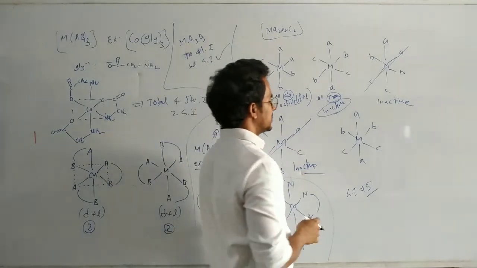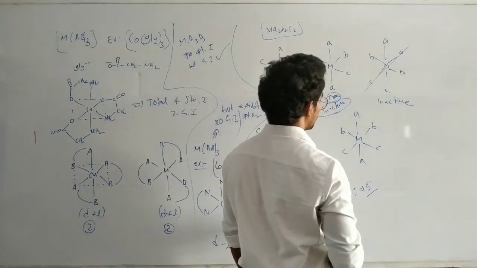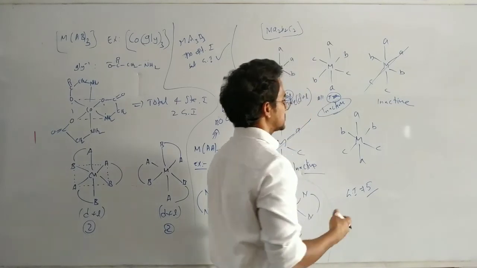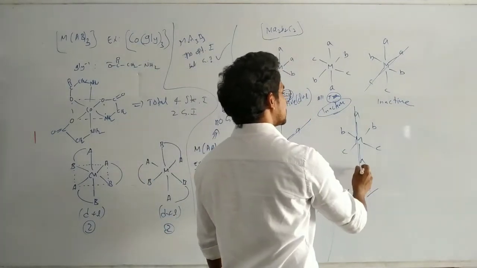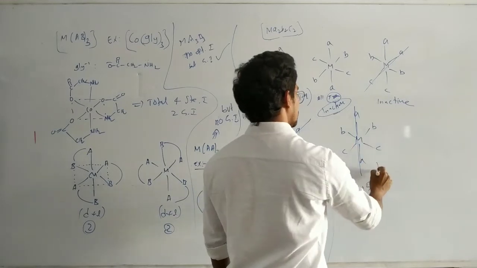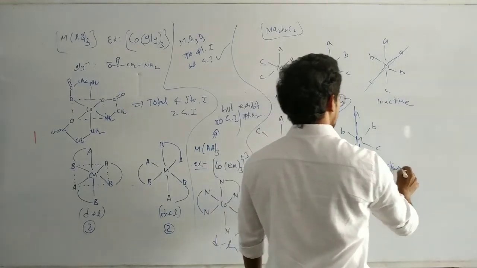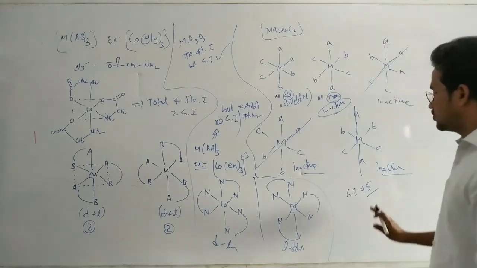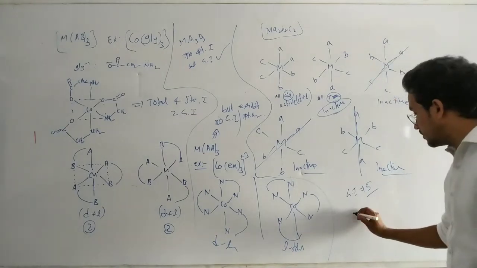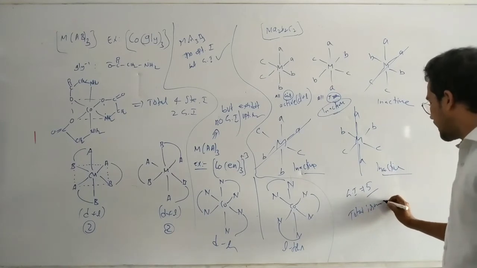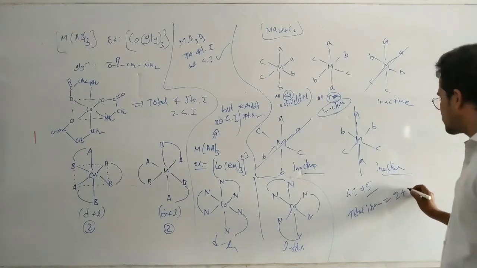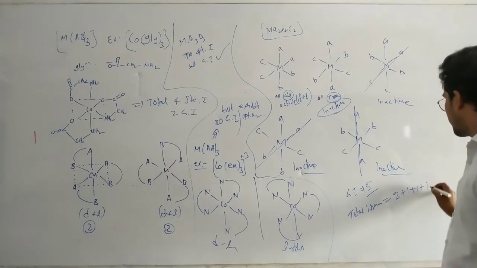Next, coming to this one. Take the plane of symmetry like this, BBCC. So it is an inactive isomer. Geometrical isomers: 5. Now total isomers equals 2 plus 1 plus 1 plus 1 plus 1.